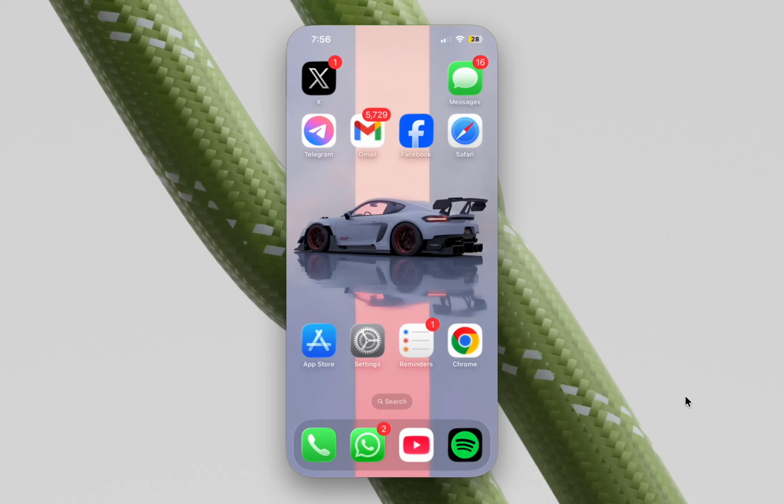I am Utpal Raj and today I will show you how to enable sound effects on X on your iPhone or Android device. So first up, open the X app on your device.